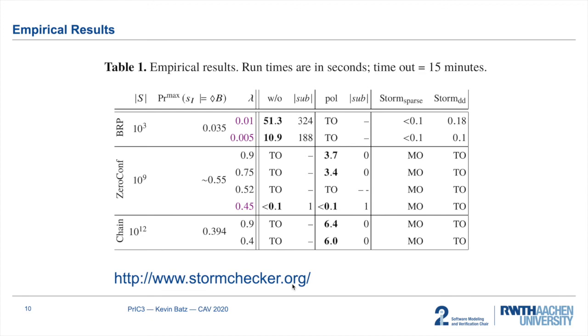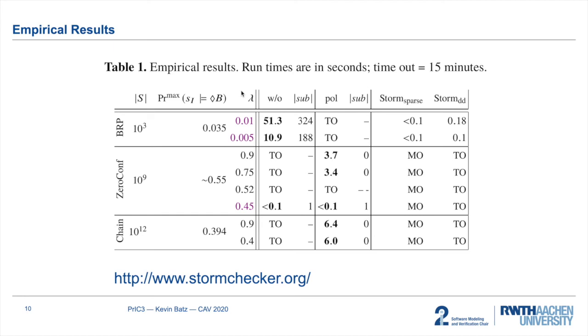Finally, we consider our empirical evaluation. We compared our prototype to two engines of the probabilistic model checker Storm, the sparse and the decision diagram based engine. We took some standard benchmarks such as BRP and zeroconf and some handcrafted ones such as chain. And in the first column you see the size of the model, then the probability to reach bad, and the different threshold probabilities that we want to verify or refute.